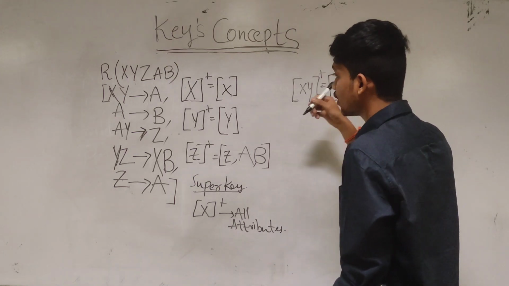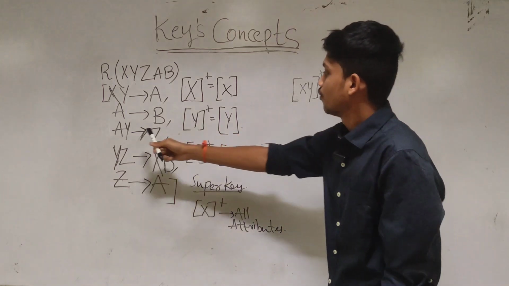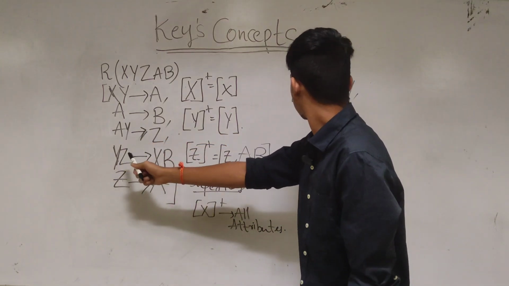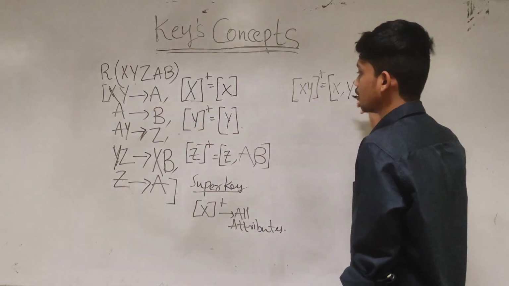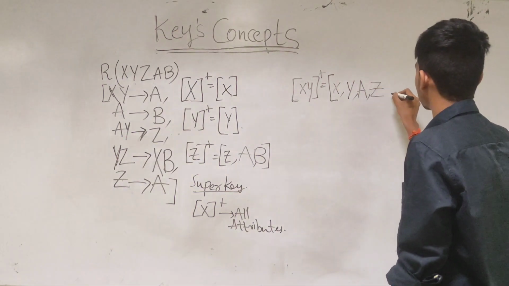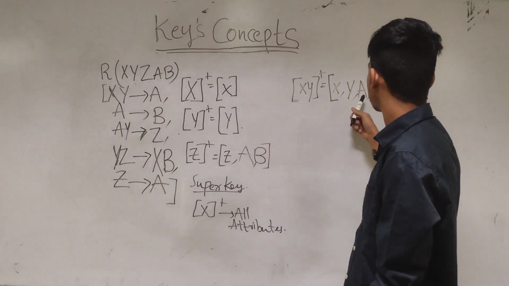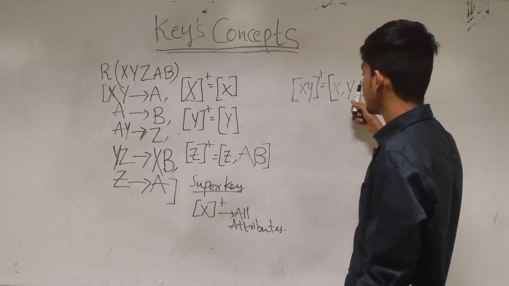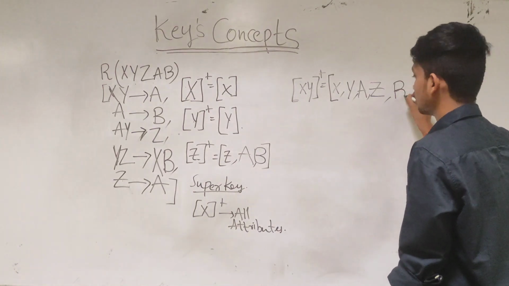With XY closure, I can get X, I can get Y. With XY, I can get A, obviously. With AY, I can get Z. With Z, I can get A, and with YZ, I can get XB. So B I can get here.